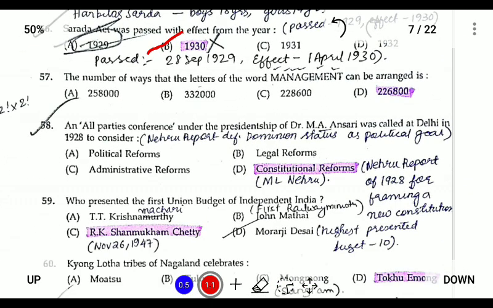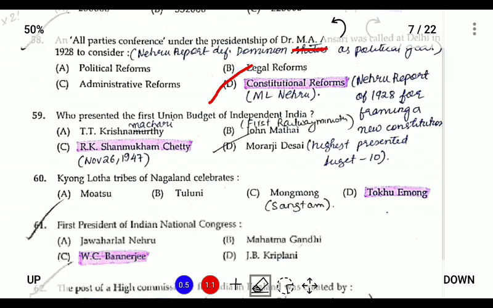An all-party conference under the presidency of Dr. M.A. Ansari was called at Delhi in 1928 to consider the constitutional reforms. At this conference, the Nehru Report of 1928 was given for the framing of a new constitution. In this case, Nehru is not Jawaharlal Nehru but his father, Motilal Nehru. So he submitted the Nehru Report of 1928.